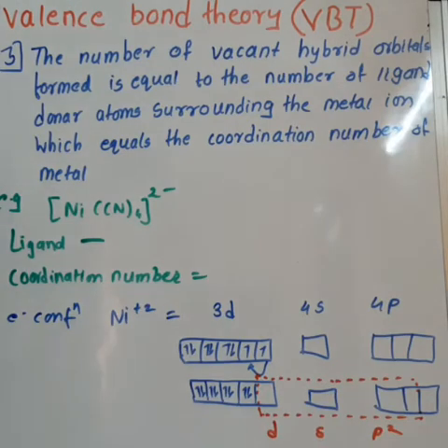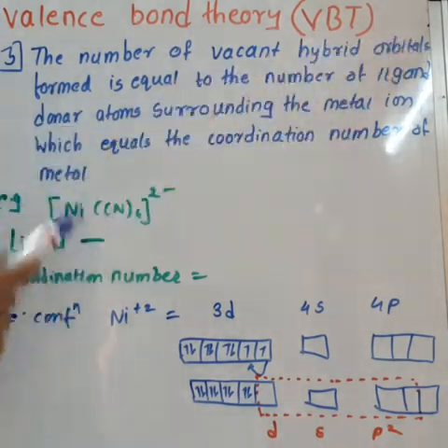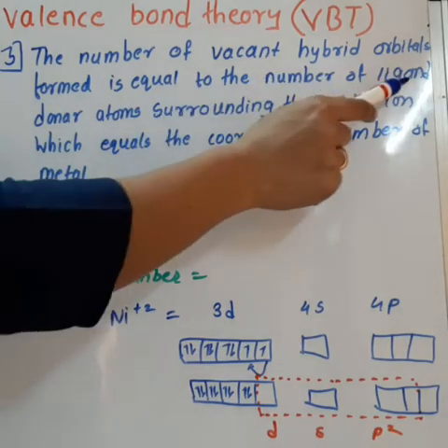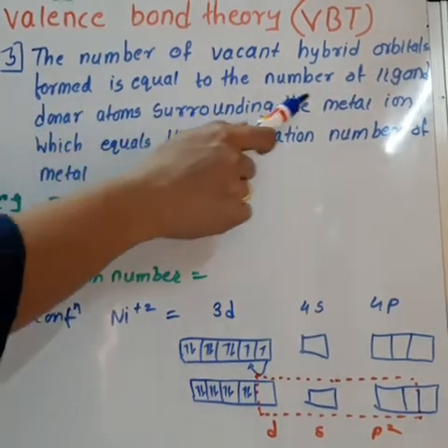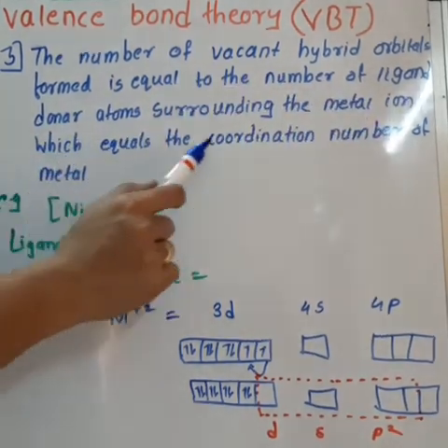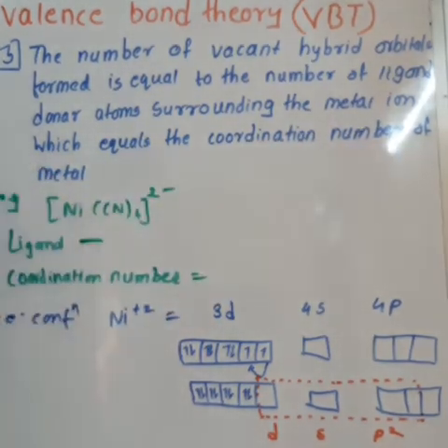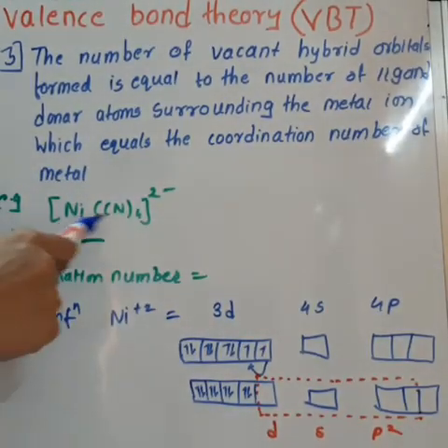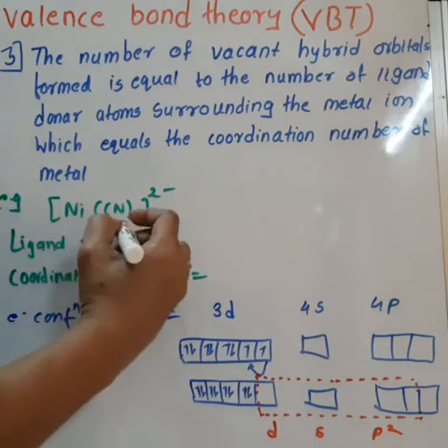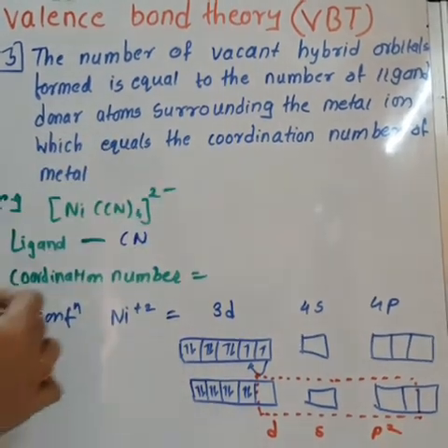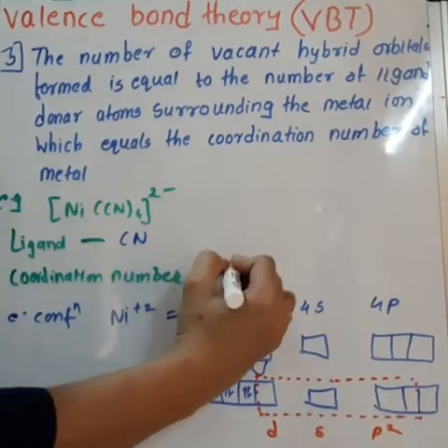Third one is the number of vacant hybrid orbitals formed is equal to the number of ligand donor atoms surrounding the metal ion, which equals the coordination number of the metal. So for example, [Ni(CN)4]2-, ligand is CN, cyanide. Coordination number of the metal ion is 4.